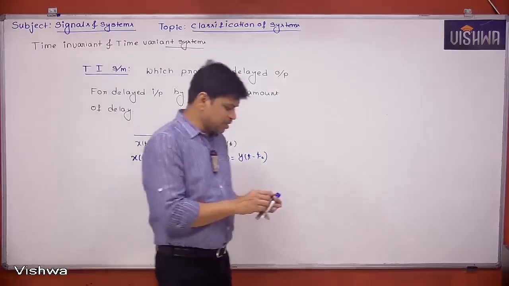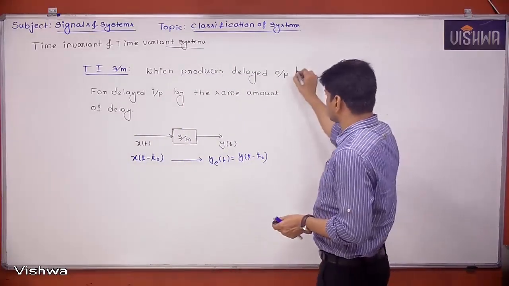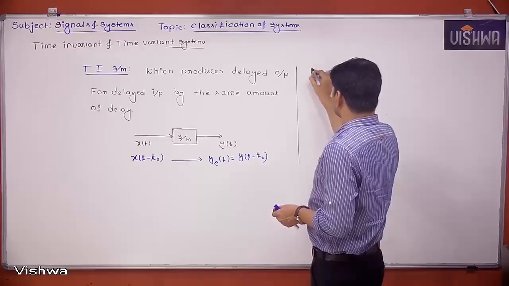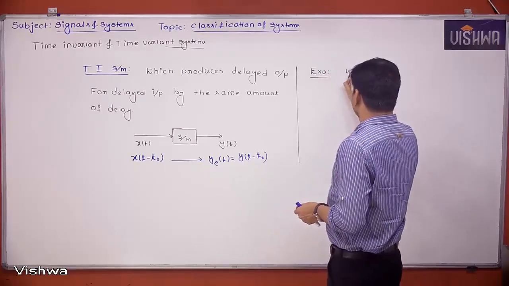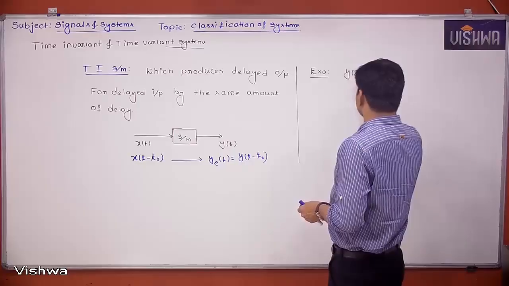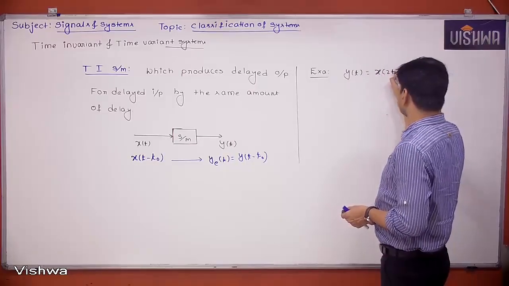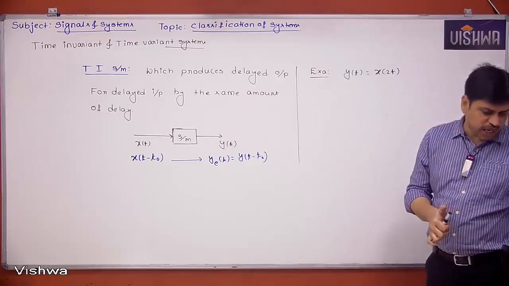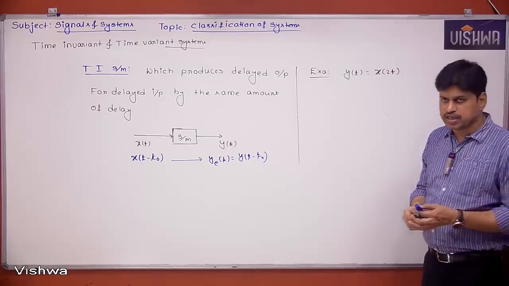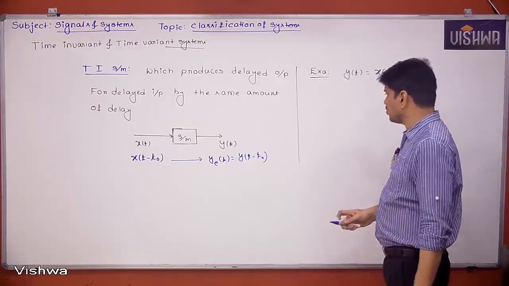Suppose I take some examples, you can understand. Let's take the example: y of t is equal to x of 2t. Is it a time variant or time invariant system? It is a time variant system. How, sir? First try to understand the functionality of the system.